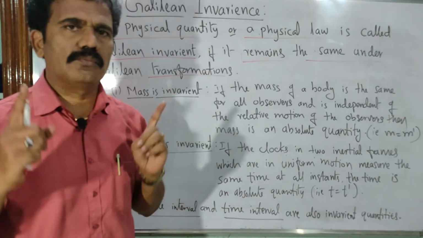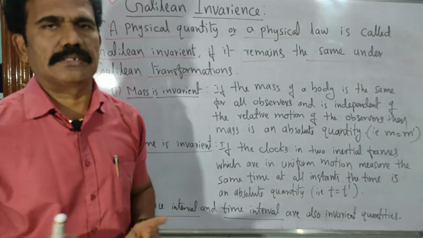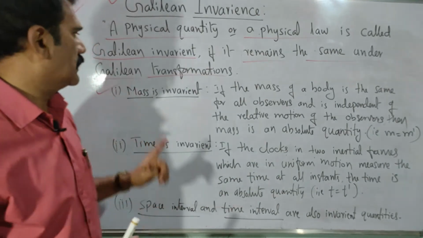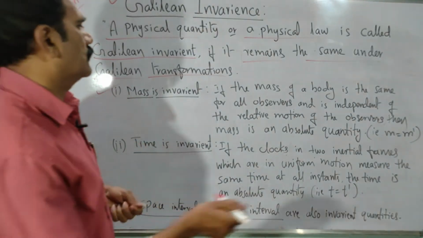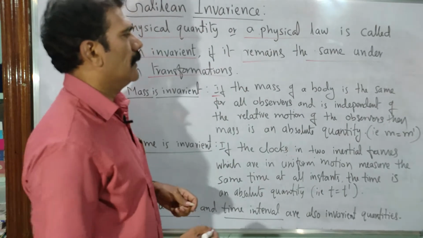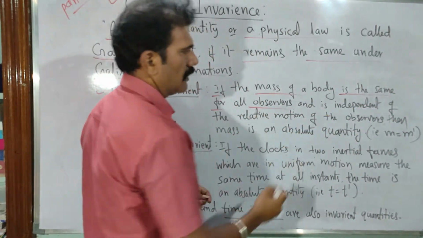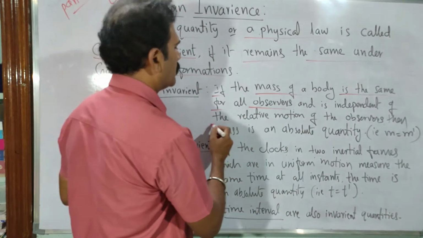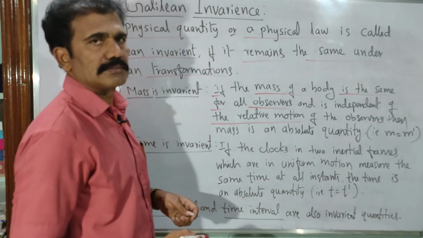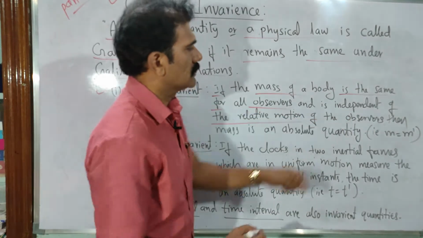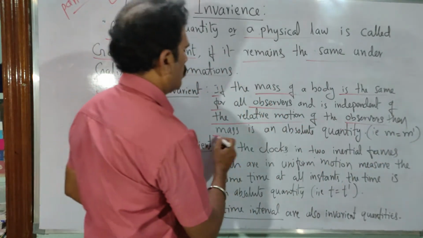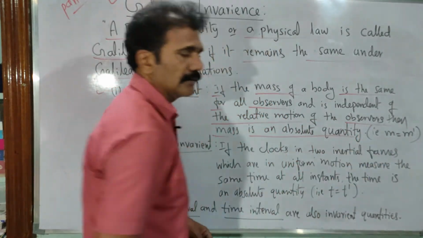If the mass remains constant with respect to both observers, then we can say mass is invariant. Clear? If the mass of a body is the same for all observers and independent of the relative motion of the observers, then mass is an absolute quantity.